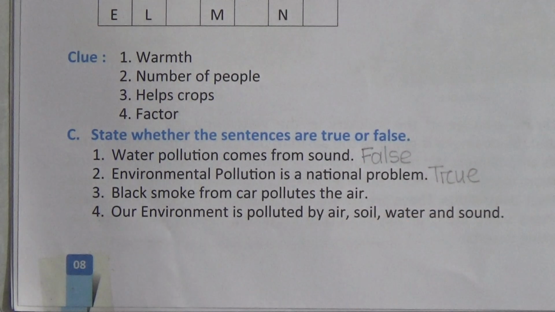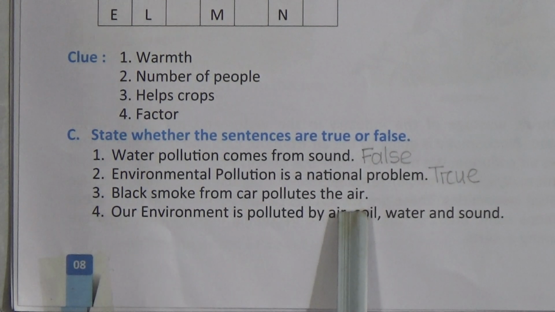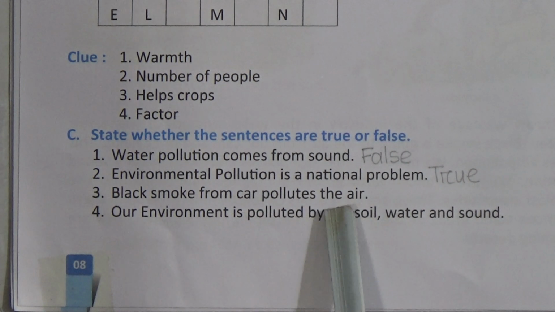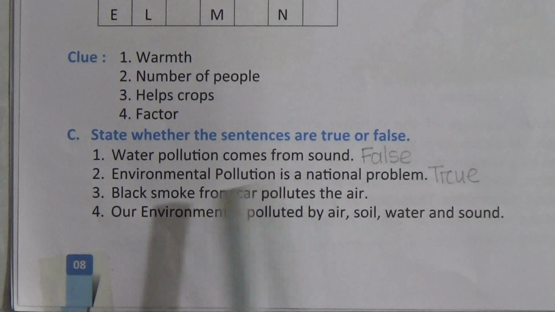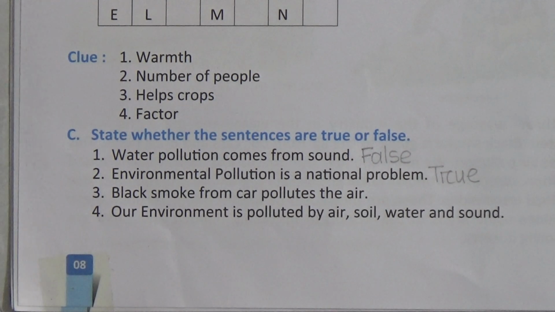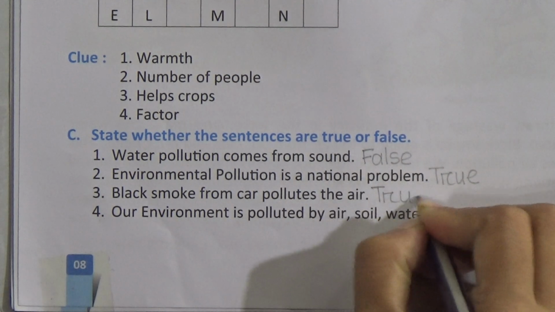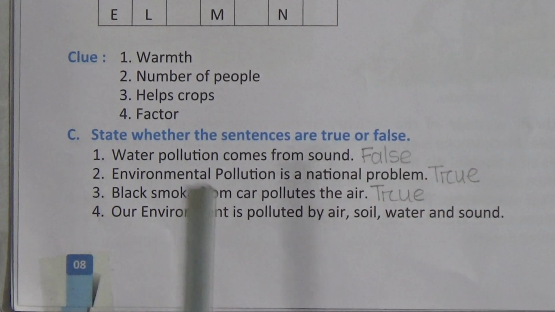T-R-U-E. True. Now number 3, black smoke from car pollutes the air. Do you think it is true? Yes, it is true because black smoke from car pollutes the air. So write down here true. Okay, now come to number 4.